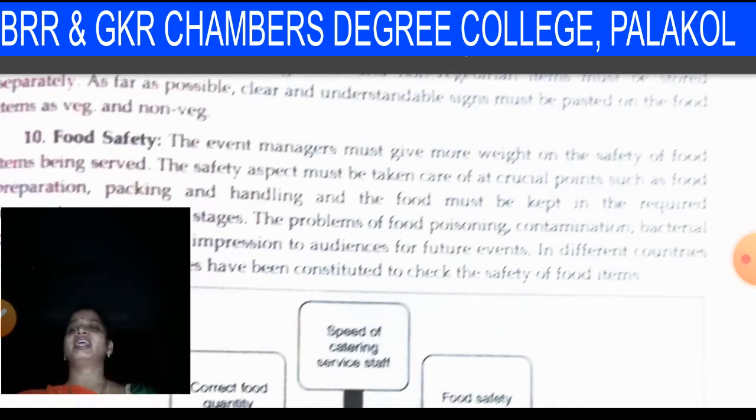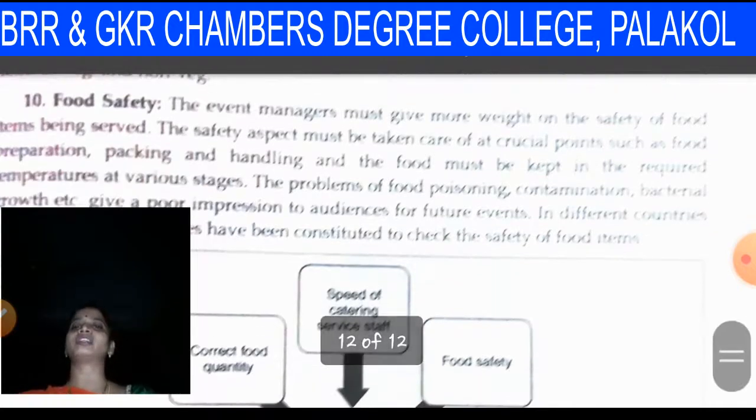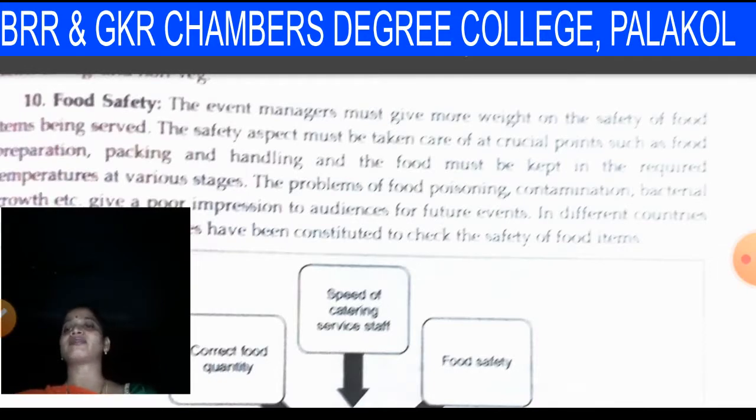It is very important. The event manager gives more weight to food safety. So food items must be served in the safest way. This aspect must be taken care of, and it plays a crucial role in an event. I already told you that some persons have food allergies and other conditions.